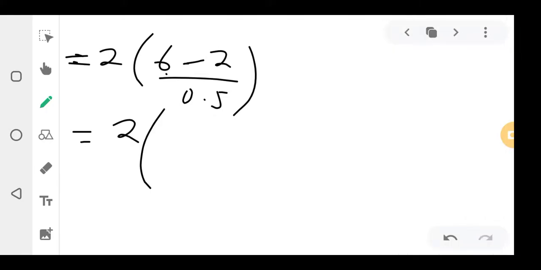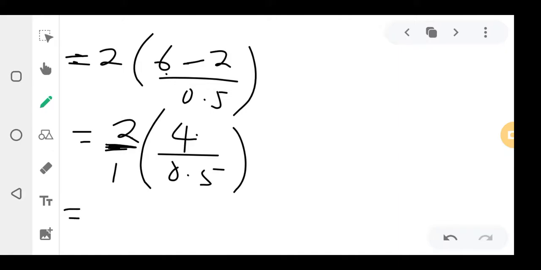6 minus 2 is 4. You put 4 there, over 0.5. Any number on its own is over 1. Okay, this 2 times this 4 on top. 2, any number on its own is over 1. So 2 times 4 is 8, over 1 times 0.5, which is 0.5. Then you divide that: 8 divided by 0.5.